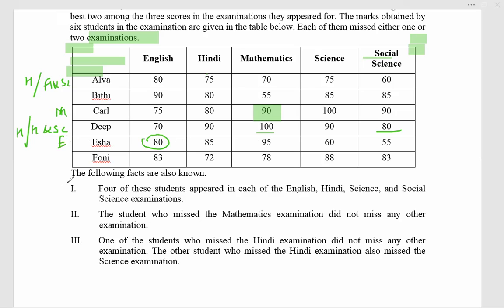What about Phony? Phony, I can see two marks equal, 83 and 83. And they are the average of these two marks. So one possibility: Phony missed only English, average of these is 83. Phony missed only social. Phony missed English and social. Possible.